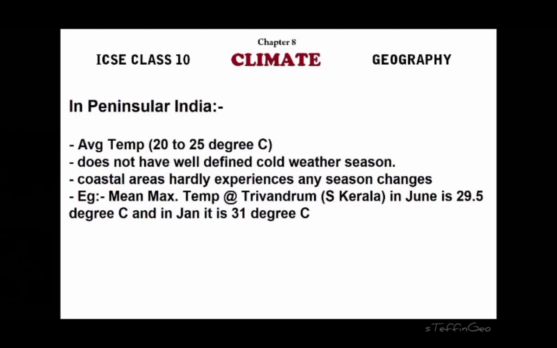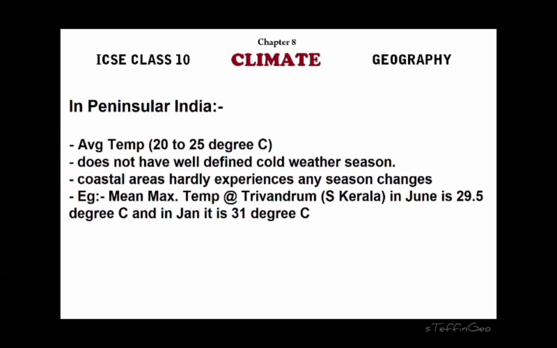Now, at the same time, in peninsular India, temperature is not that low. Average temperature will remain somewhere around 22 degrees Celsius during the season. Actually, the southern part of India does not have a well-defined cold weather season. We cannot say it's winter or it is very cold, because we have the influence of seas. Not only that, we are located very close to the equator. That means we'll receive more sunlight, radiation than North India.